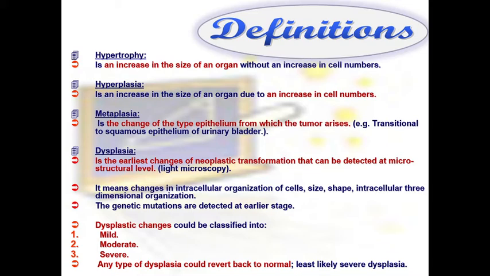Metaplasia is the change of the type of epithelium from which the tumor arises. For example, there will be change of transitional cell epithelium to squamous epithelium in the urinary bladder.